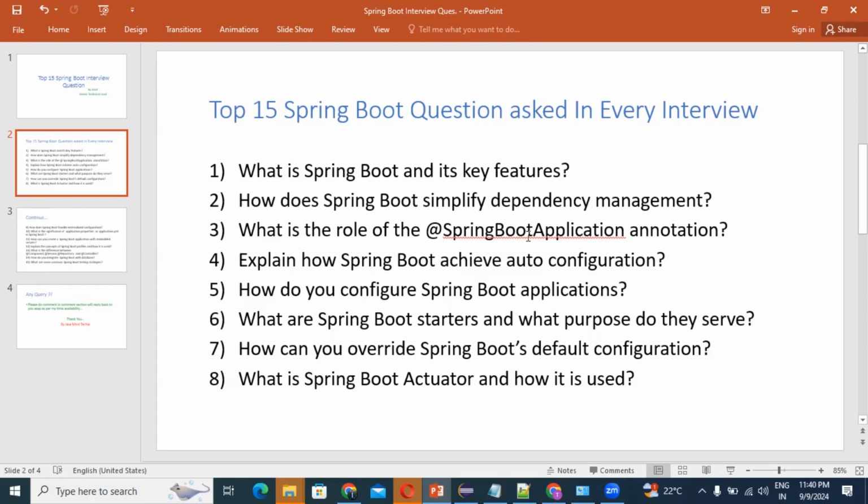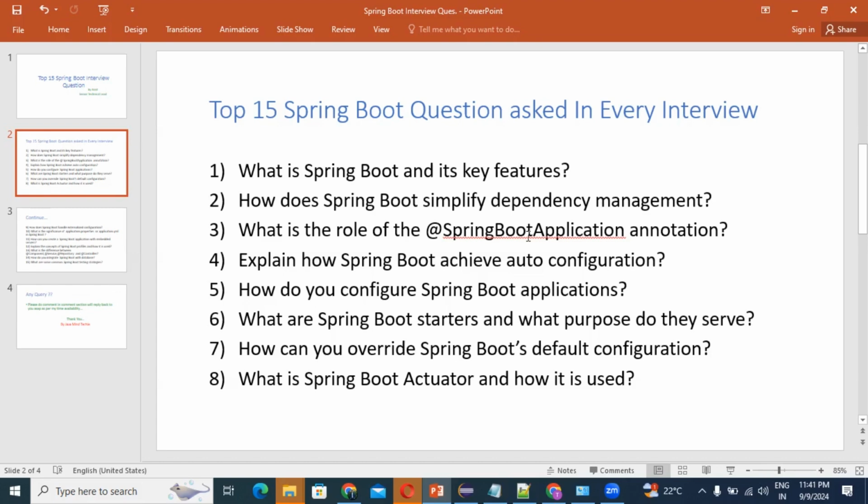@Configuration marks the class as a source of bean definitions, right? So the first annotation is @Configuration. It is used for Java-based configuration. In other terms, we can say @Configuration marks the class as a source of bean definitions.